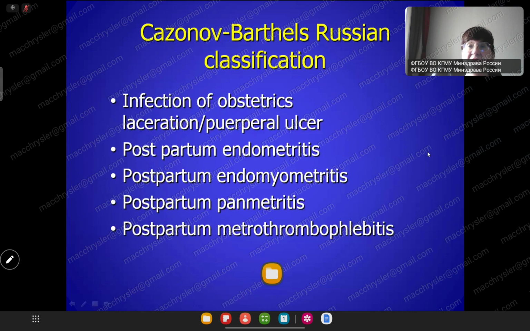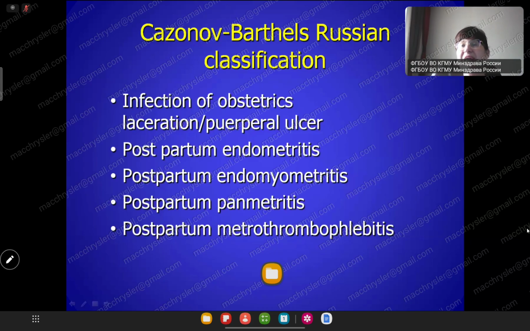Doctors, this classification demonstrates the steps of infection. Sazonov-Bartels classification. Dr. Sazonov and Dr. Bartels classified postpartum infection. So it's classification number 6. Laceration of perineum body, puerperal ulcer. Endometritis: located only in endometrium, only in mucosa. Patient without complaints, only pathological discharge.